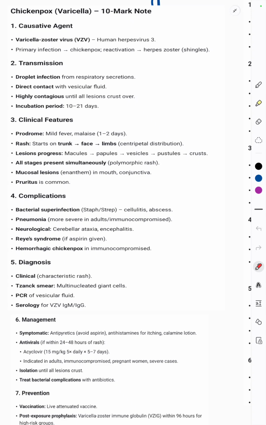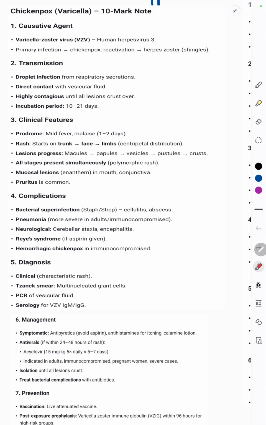Then next is chickenpox. The causative agent is HHV-3, that is human herpes virus 3, or the varicella zoster virus. Primary infection leads to chickenpox, and reactivation leads to shingles. The transmission is by droplet infection from respiratory secretions or direct contact with the vesicular fluid. It is highly contagious in nature, and the incubation period is about 10 to 20 days.